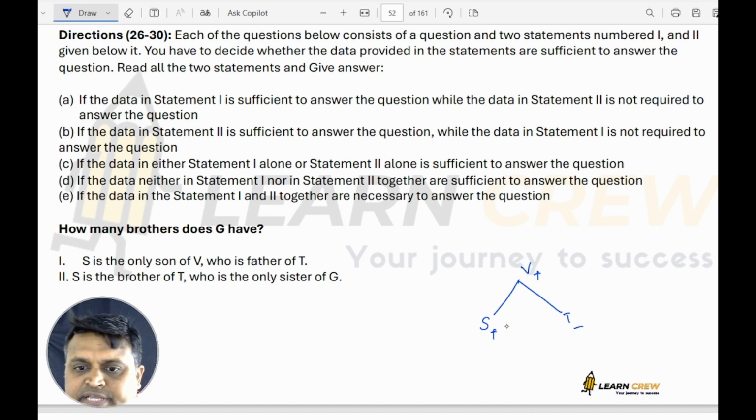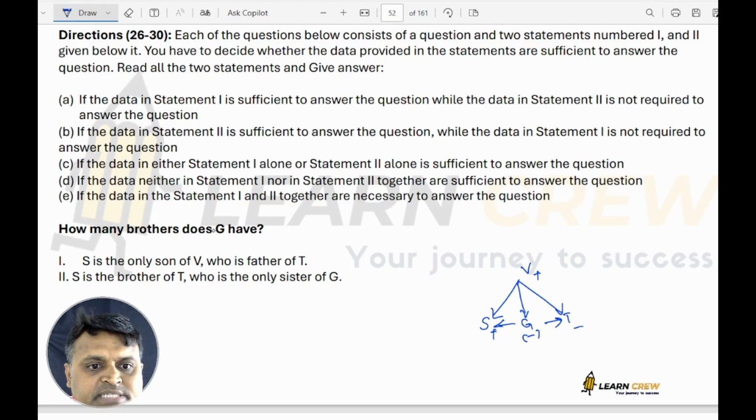S is the brother of T. Who is the only sister of G? So G is also a daughter of V.